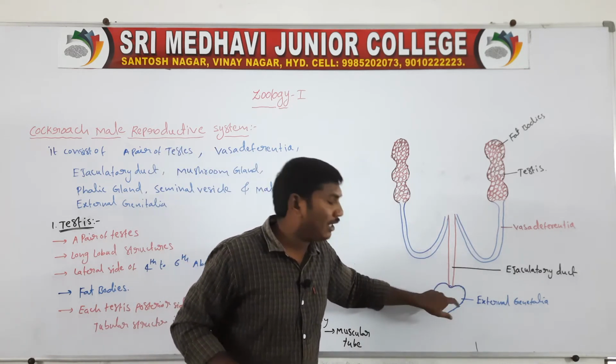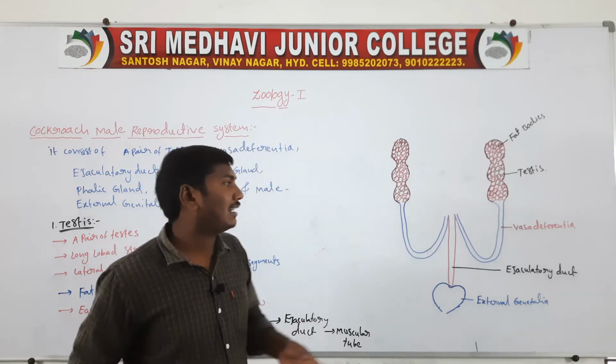This tube opens into the gonophore, which means the male external genitalia.